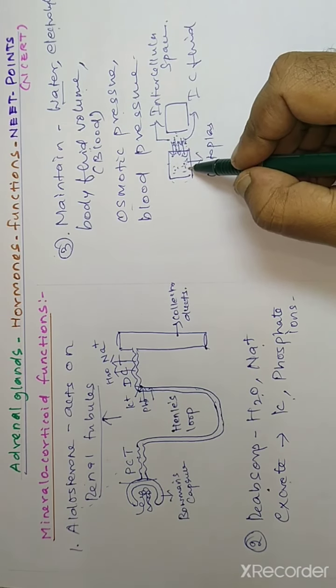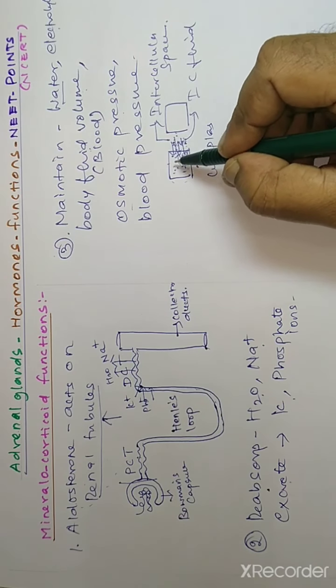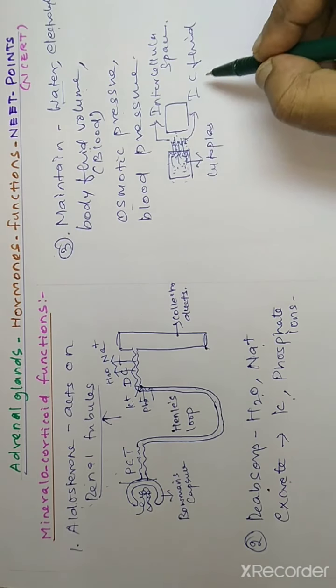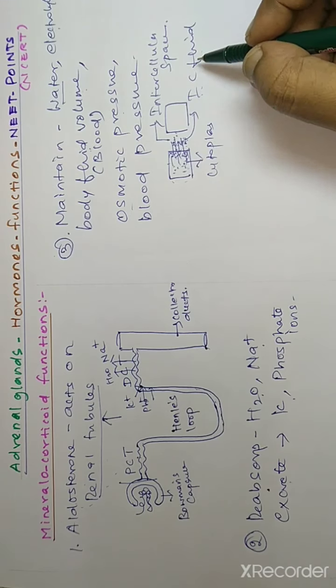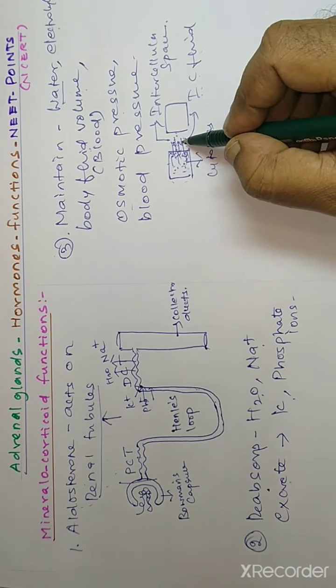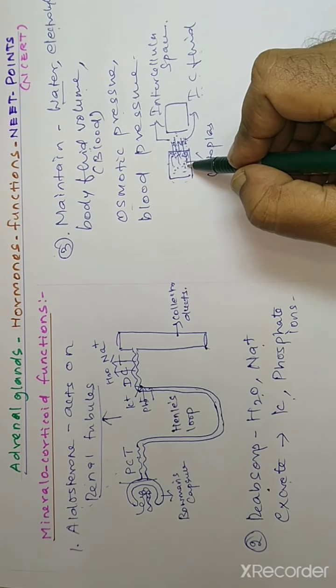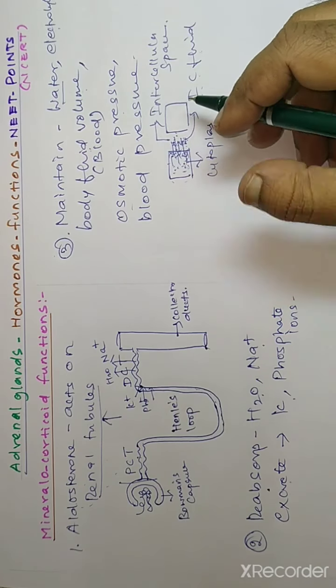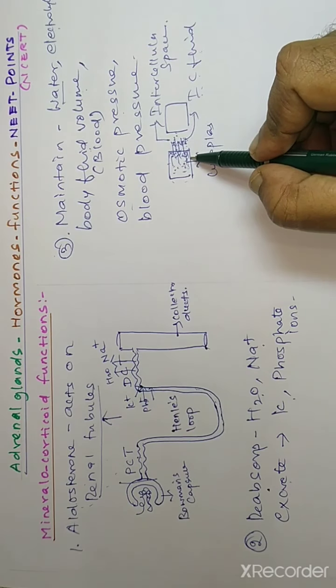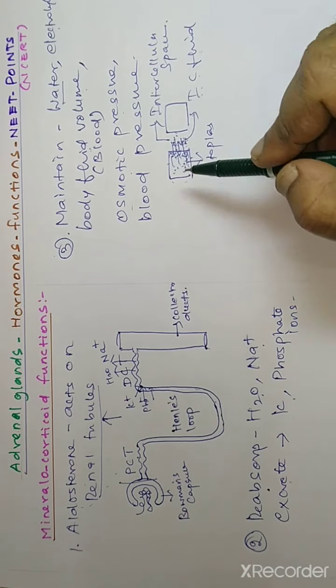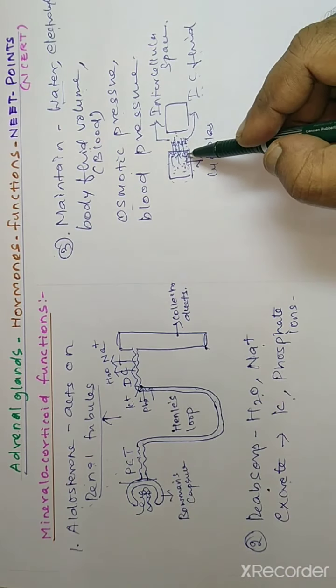The cell will shrink. If the pressure inside the cytoplasm is higher than the ICF pressure, ICF meaning intercellular fluid pressure, what will happen? The cell becomes bulged. But all that is prevented. The osmotic pressure is maintained by aldosterone. This is much more important.